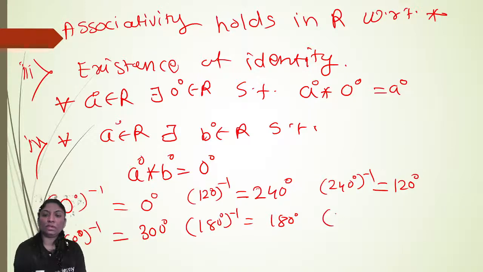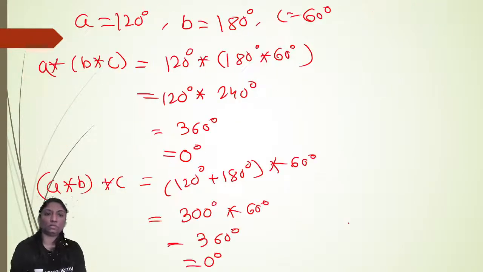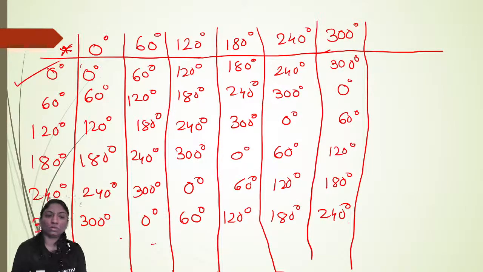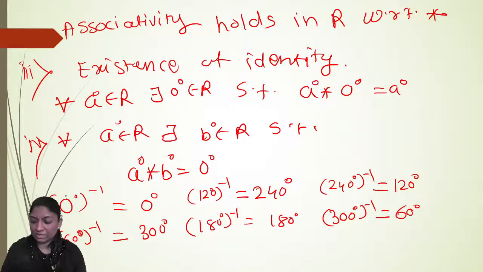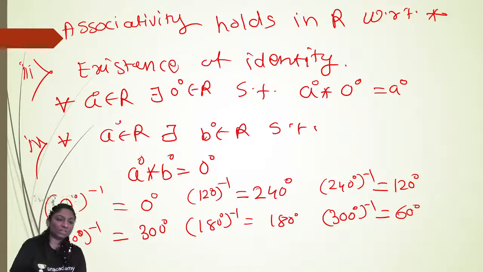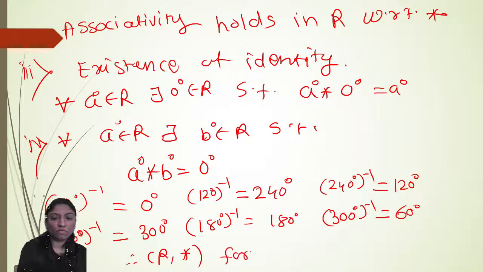Inverse of 300 is equal to 60. The inverse exists for every element in set R. Therefore, R with respect to star forms a group.